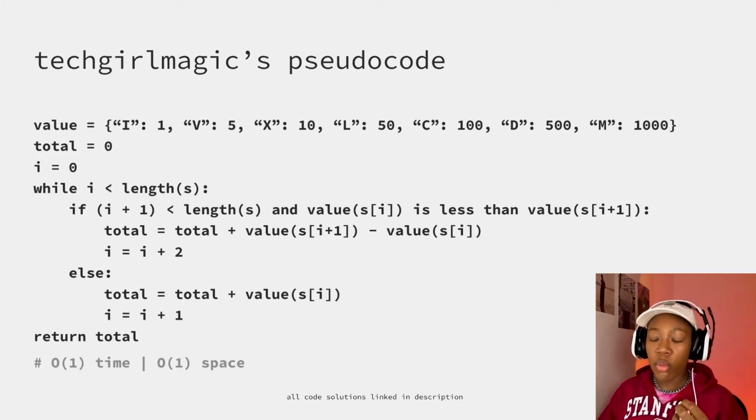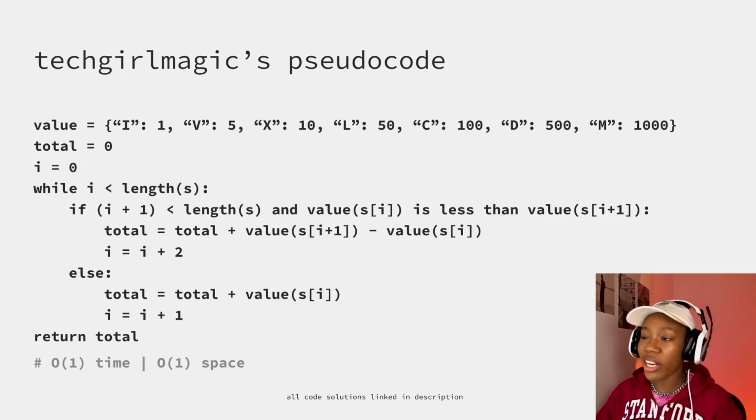And so now we went through all this effort, and we ask ourselves, what is the big O? The big O of this particular solution is going to be O of 1 time and O of 1 space. And I don't know about you, but when I first saw this, when I was first practicing this when I was younger, I was absolutely shocked, mind blown by this, because my thinking was that, all right, we have yet another problem where we're given some string input. We're iterating through the entirety of that input, the length of that input. Let's say that the length of that input is n. If that's the case, then this problem is going to be O of n, right?